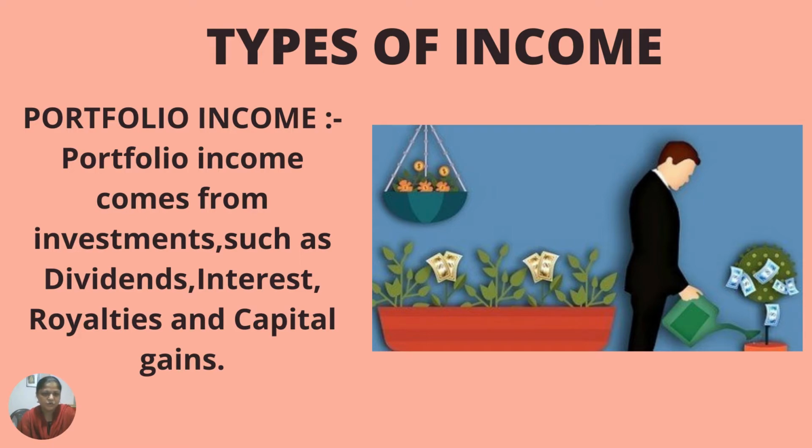Then next one is portfolio income. Portfolio income comes from an investment such as dividends, interest, royalties, and capital gains. It means we invest money in shares and debentures, and then we get dividends on the shares and investment, then interest received and capital gains.